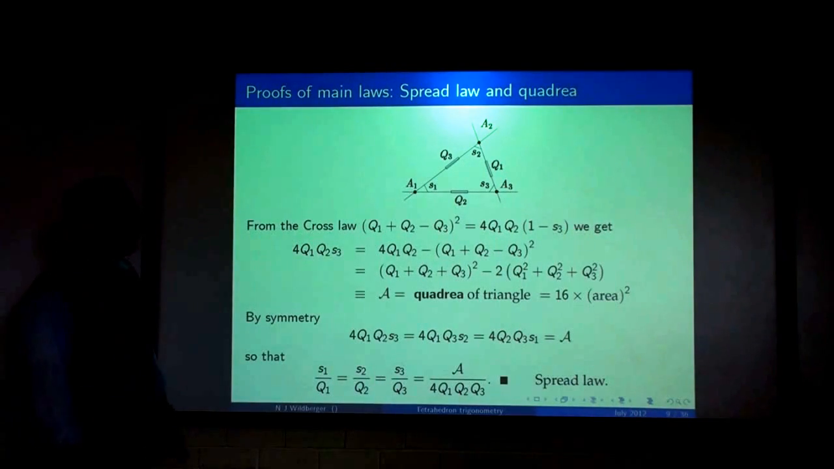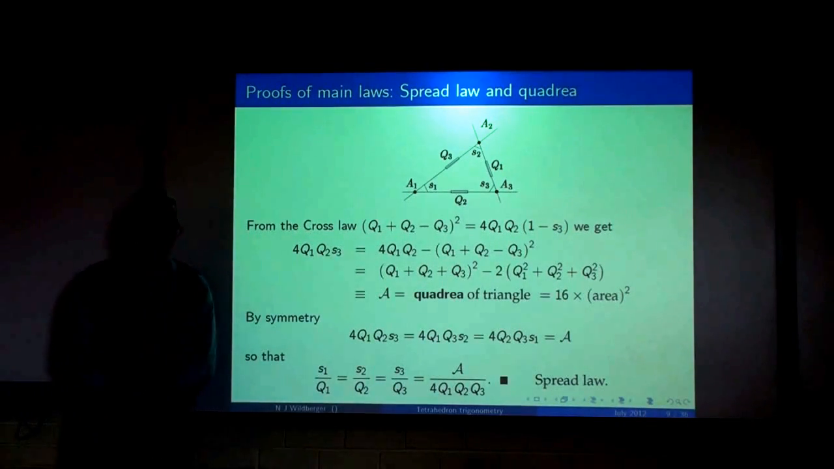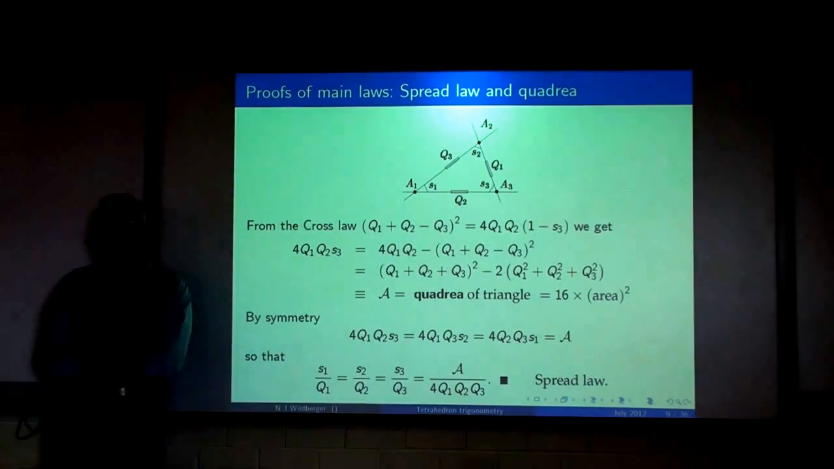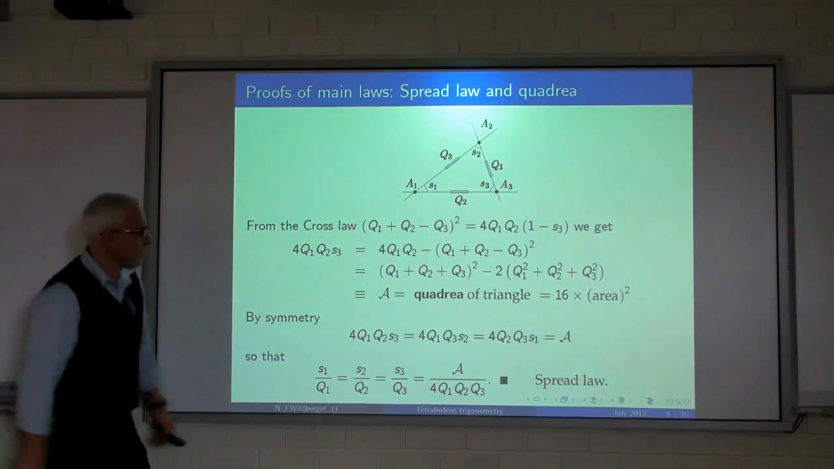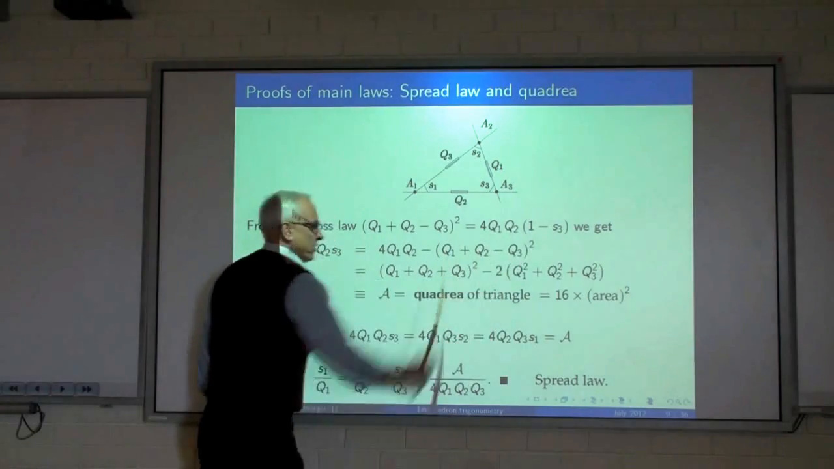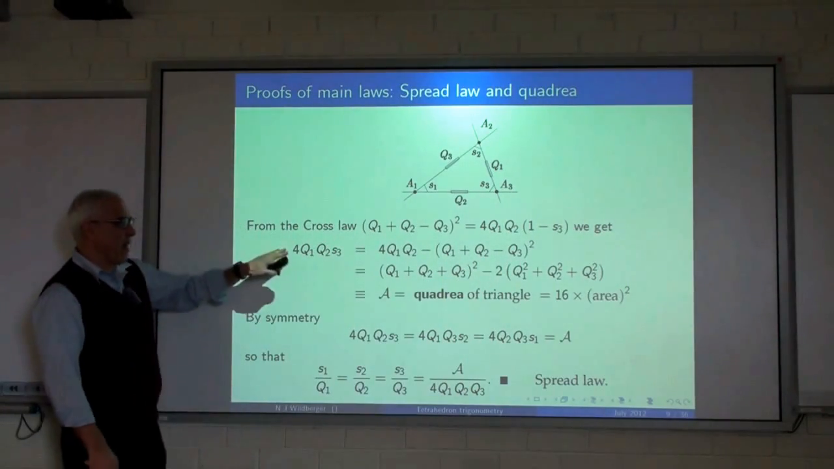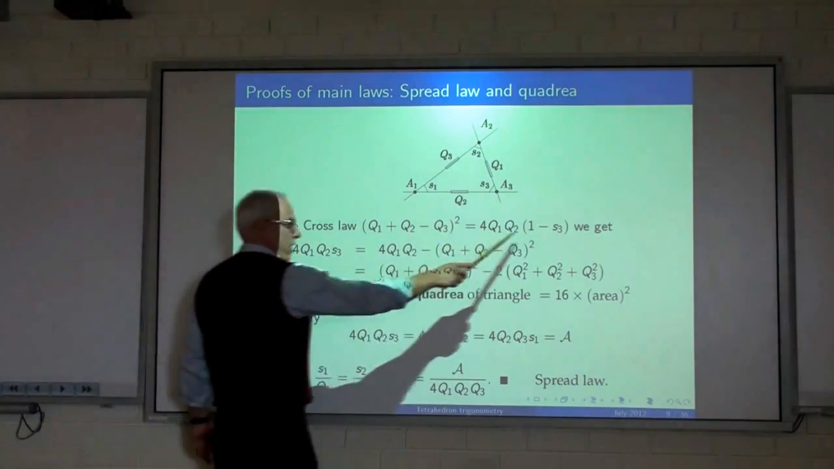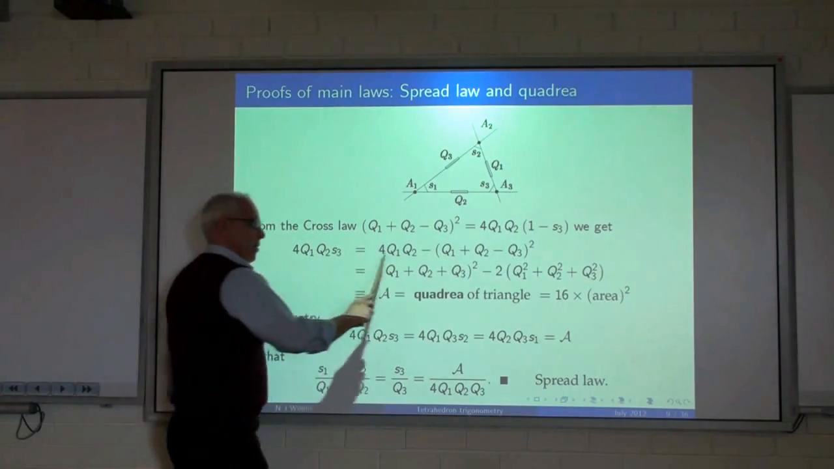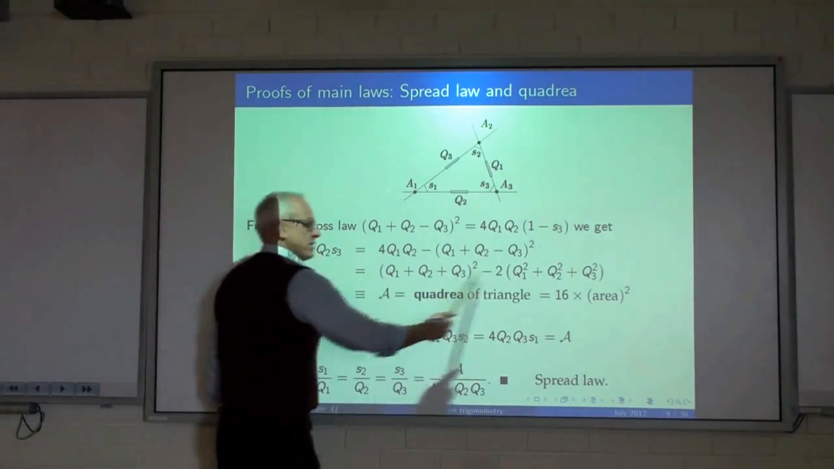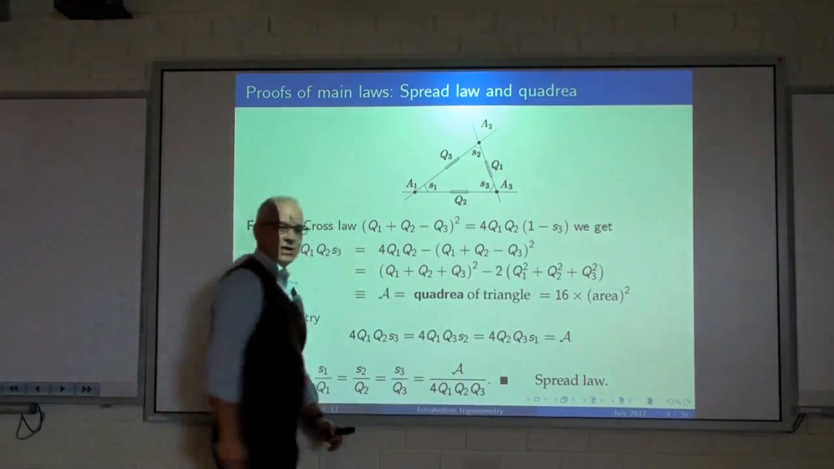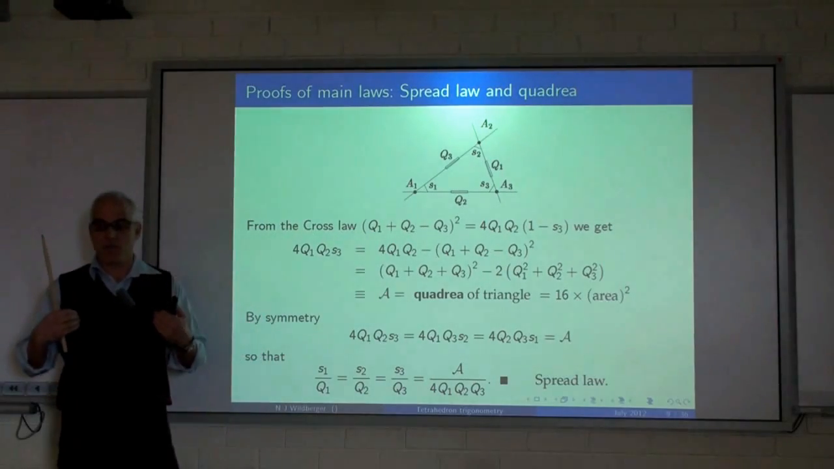Okay, next law is the spread law. We're going to prove it now. Here's the proof of the spread law, the second main law. Here's the cross law that we've just established. We rewrite it this way by bringing the 4Q1Q2S3 to one side. And what we have left, we rewrite it just by using a bit of algebra, so it turns out it's in symmetrical form.